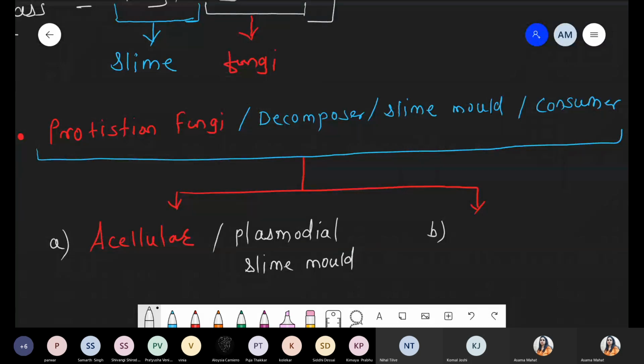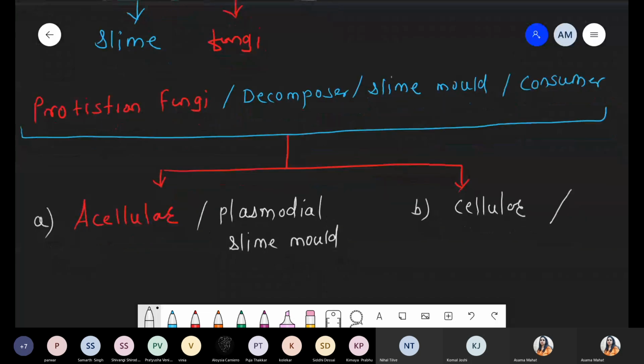Second type, simply you can say that is cellular, and these cellular are also called the communal slime mold. So two types, acellular and another one that is cellular.